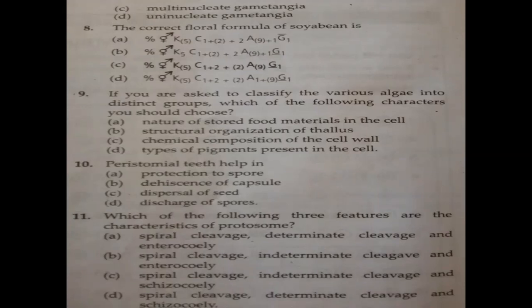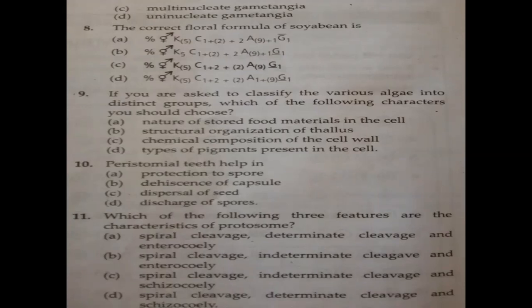So question number 9. If you are asked to classify the various algae into distinct groups, which of the following characters should you choose? First, understand the question. Many algae are given, and you have to arrange them into groups. On which of the characters do you arrange those groups? Nature of stored materials in the cell, structural organization of thallus, chemical composition of cell wall, types of pigments present in the cell.